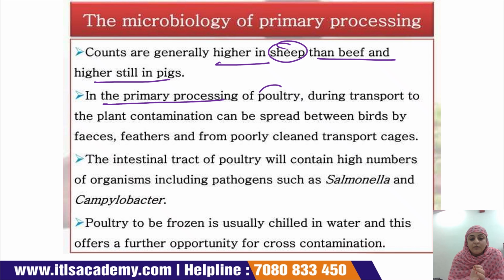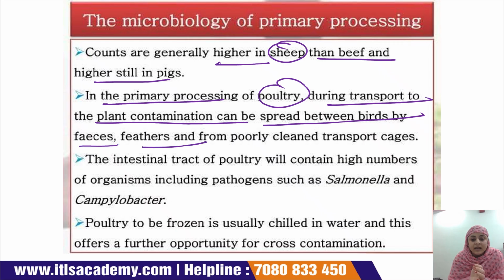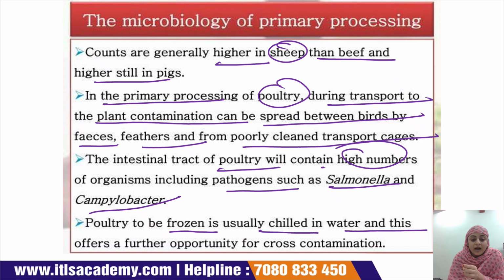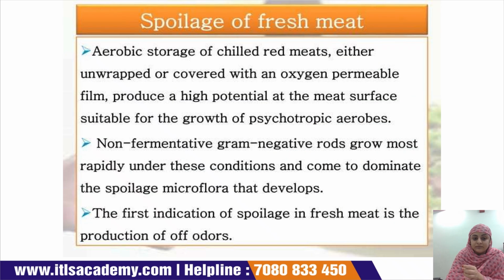In the primary processing of poultry, during transport to the plant, contamination can spread between the birds by feces, feathers, and poorly cleaned transport cages. The intestinal tract of poultry contains a high number of microorganisms, and the pathogens present in the intestinal tract are Salmonella and Campylobacter. Poultry to be frozen is usually chilled in water, and this offers a further opportunity for cross contamination.